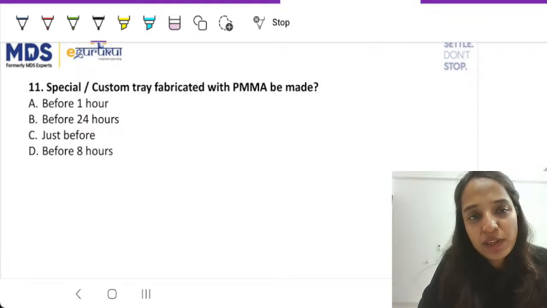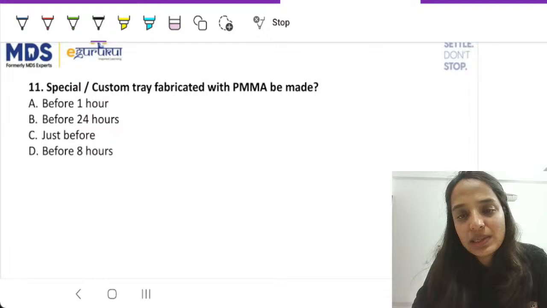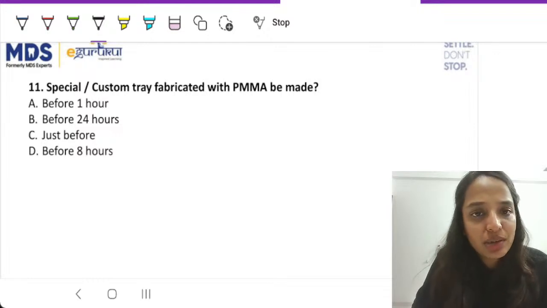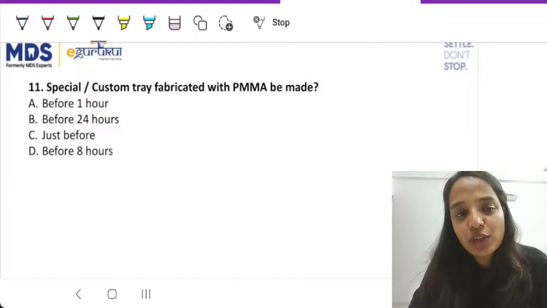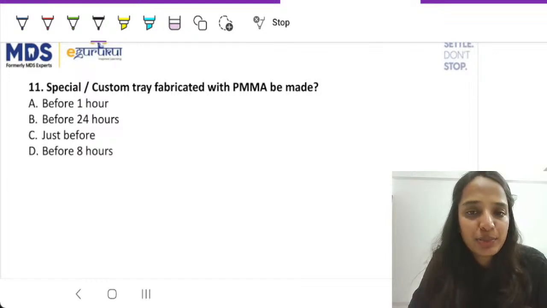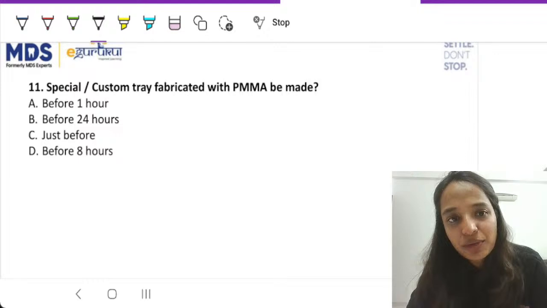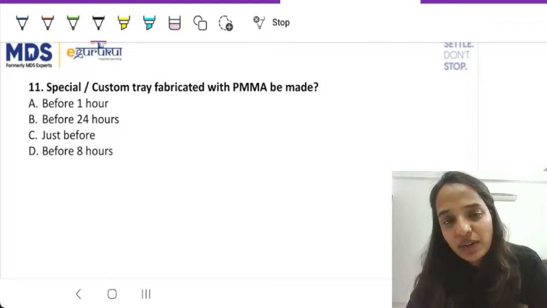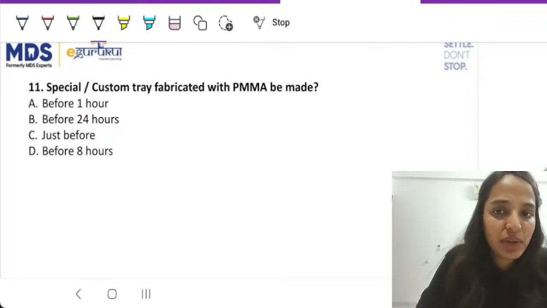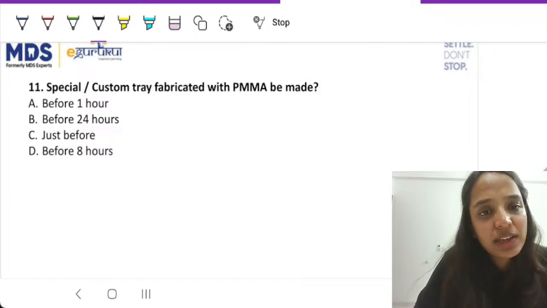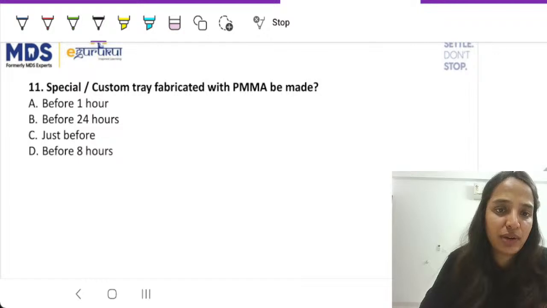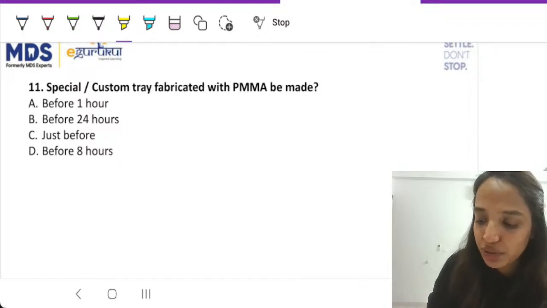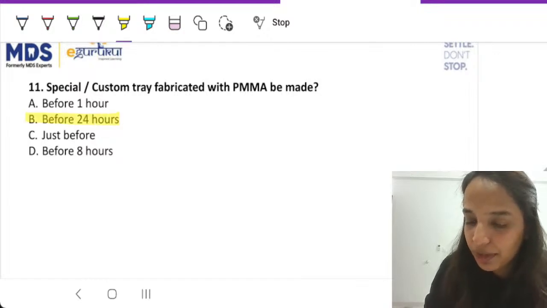Now, dental materials, special tray or custom tray. Again, a question that has been asked several times as doubts in the group. A custom tray or special tray is fabricated with PMMA, should be made how many hours before the procedure? Is it just before, an hour before, 24 hours before, or 8 hours before? Generally, the confusion that I've seen here is many students say is it 8 hours or is it 24 hours? So, be rest assured, the correct answer is option number B.